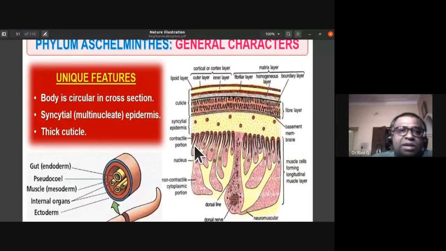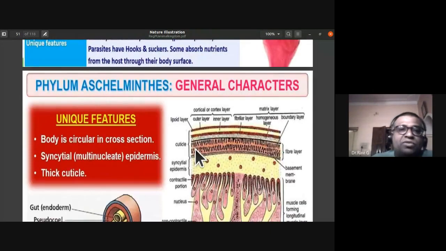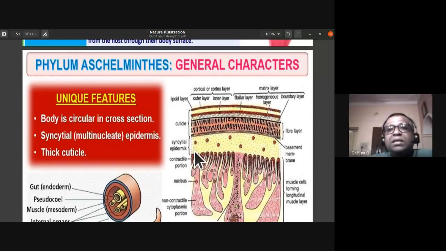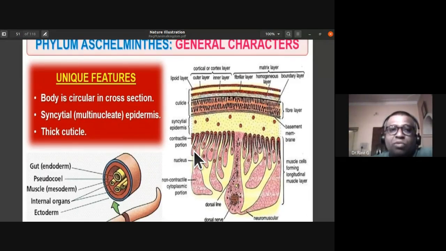What you can remember in case of the general characters of phylum Ascalmenthus is that they are roundworms. The body is circular in cross section. They have unique attributes of a syncytial or multinucleate epidermis. They have a thick cuticle, which prevents them from being digested within the host.